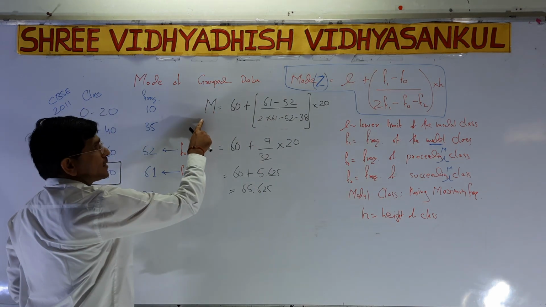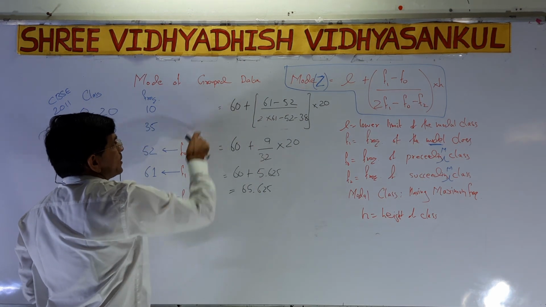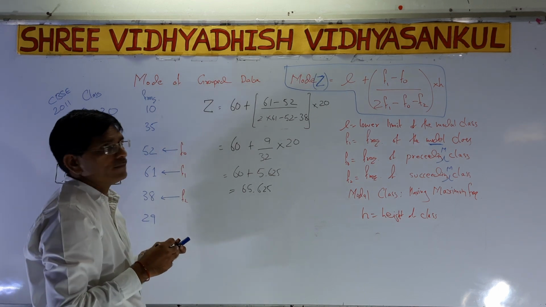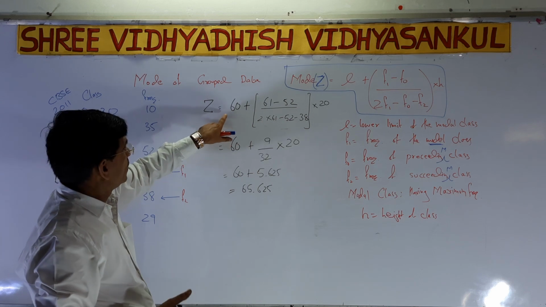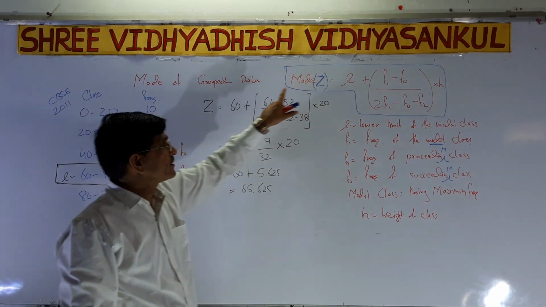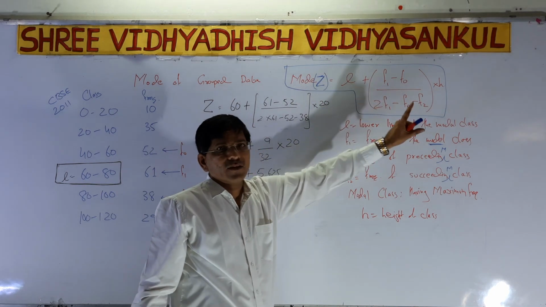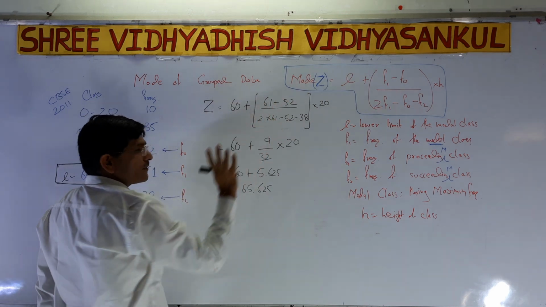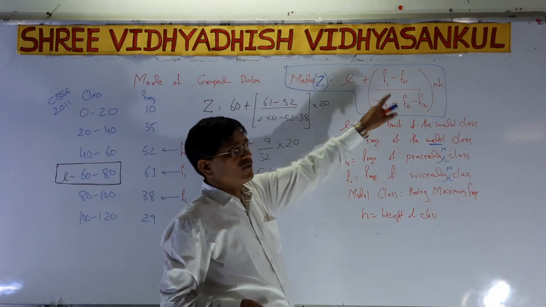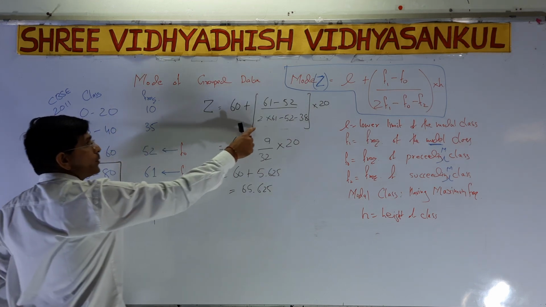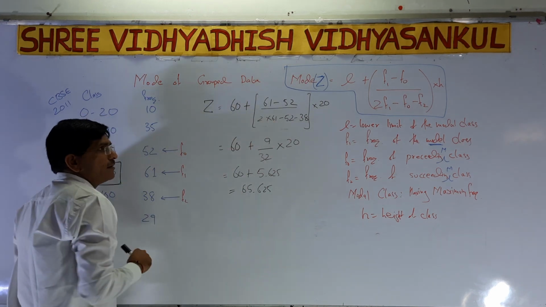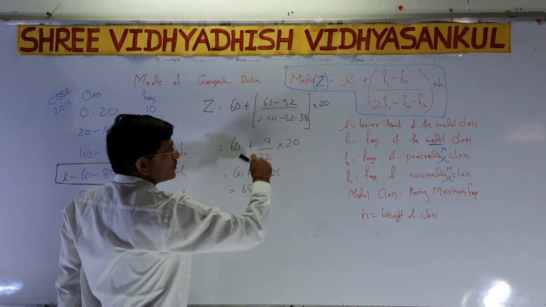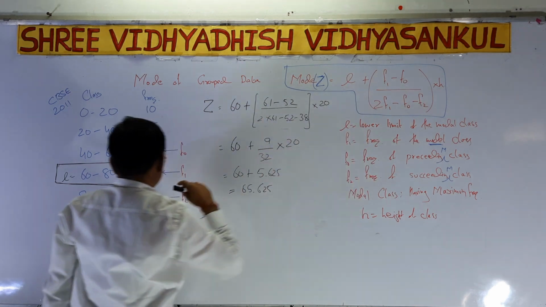So mode is equal to, sorry, I have to write Z because it is the mode. Z equals 60, that is L, plus f1 minus f0, that is 61 minus 52, divided by twice f1, so 2 into 61, minus f0, that is 52, minus f2, that is 38.